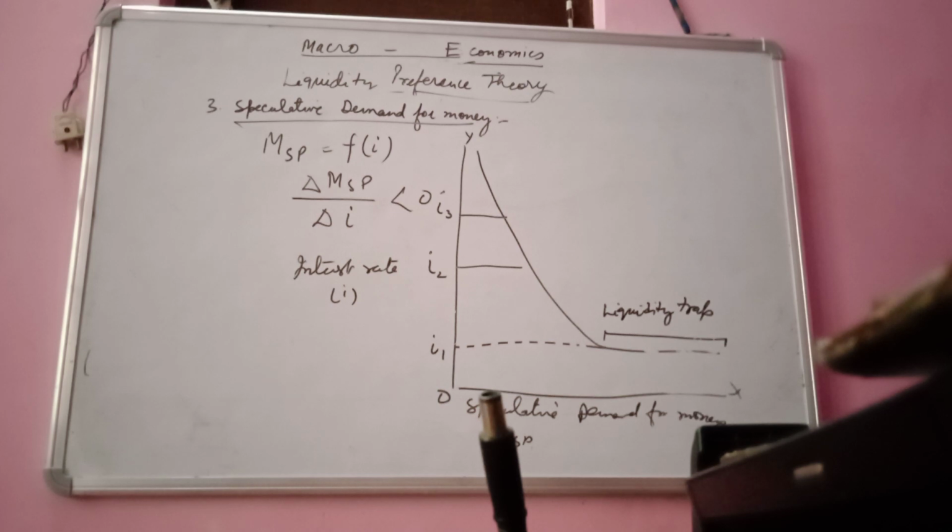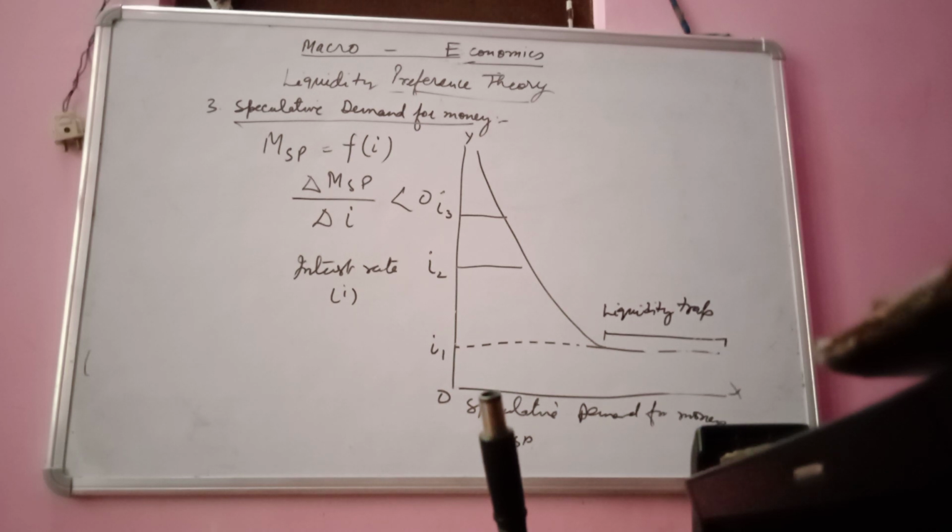Okay. And this situation is called a liquidity trap, which lies under the speculative demand for money.